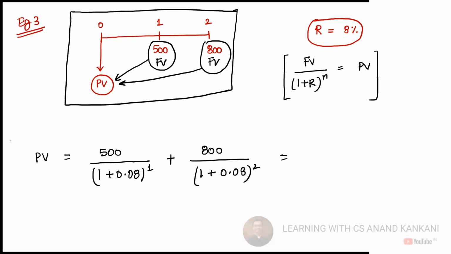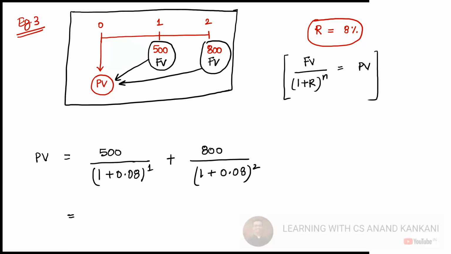500 divided by 1.08. So what is the amount? 462.9, so 463.